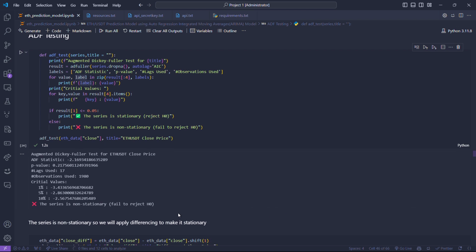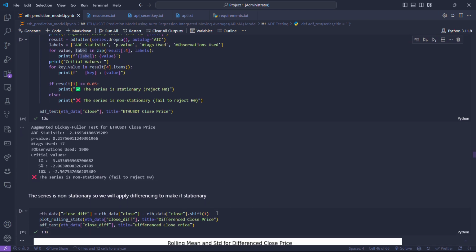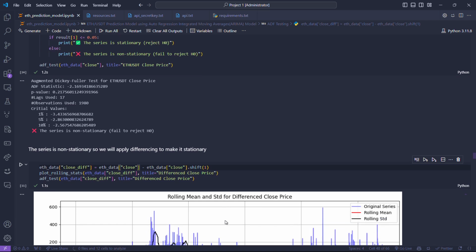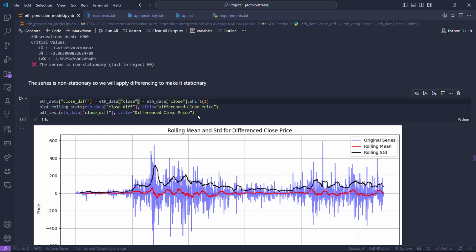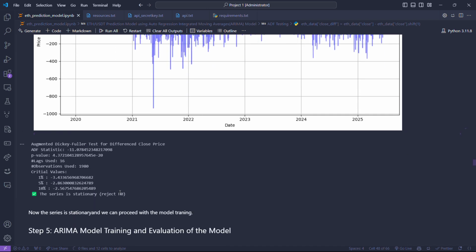To make it stationary, I checked if differencing could work. I applied differencing by one, plotted it, and again ran the ADF test. This time I found out that the time series is now stationary. So differencing by one can make the time series stationary. How is this differencing value useful for us?